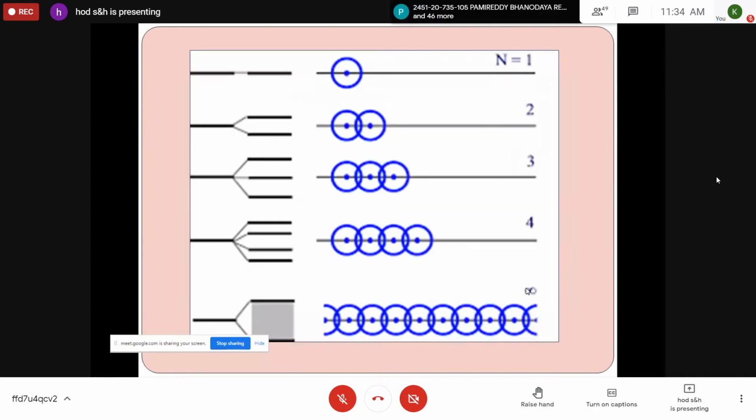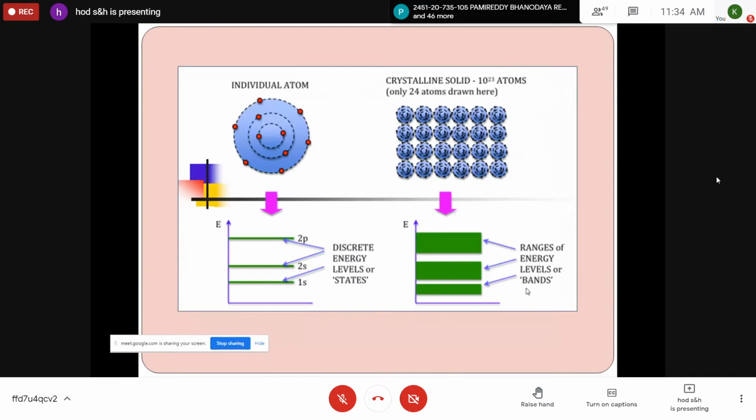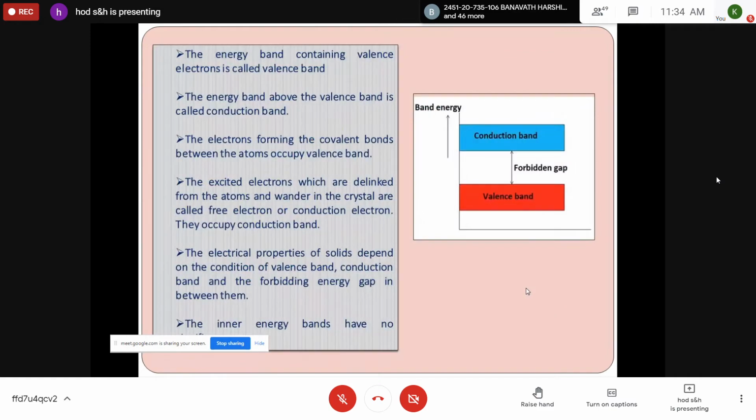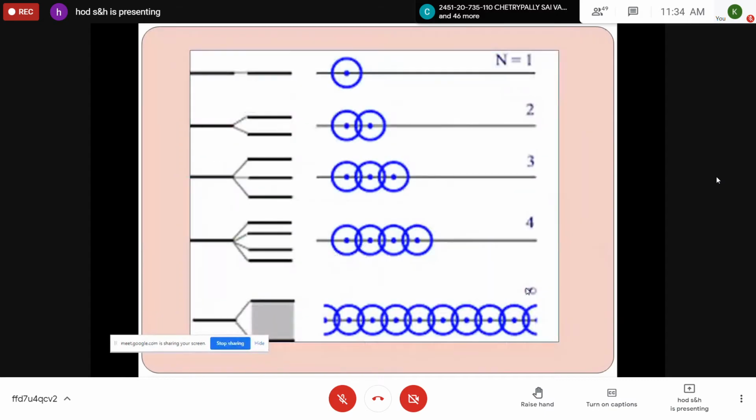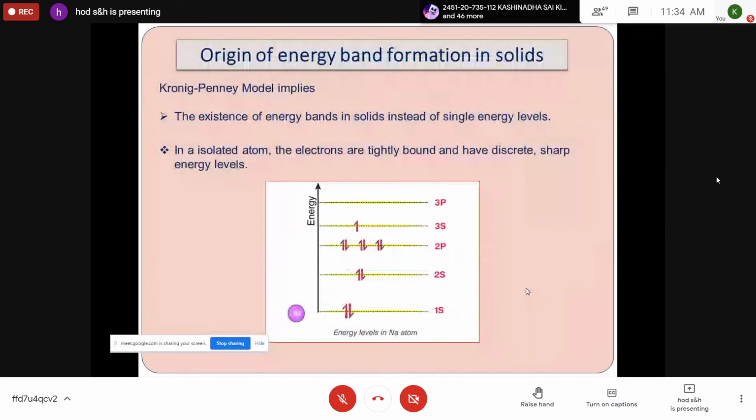Is it clear? Any doubt in this? It leads to the concept of valence band, conduction band, and forbidden energy band in crystalline solids. If you want, I will give you notes for this anyhow.